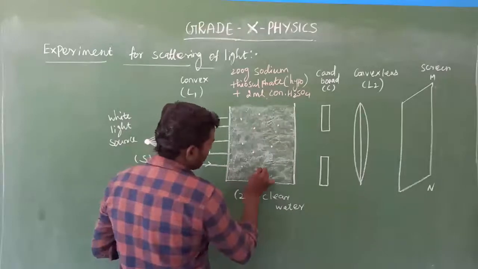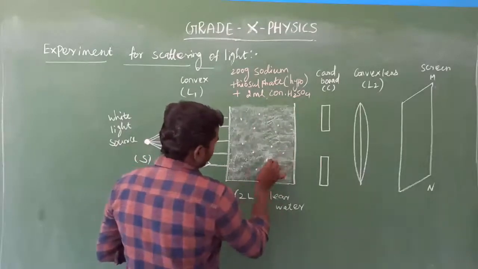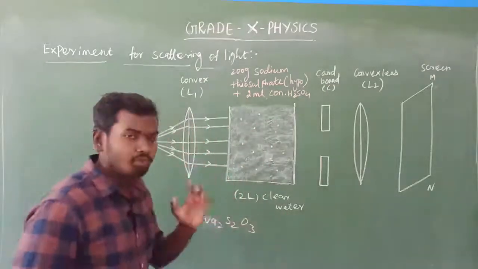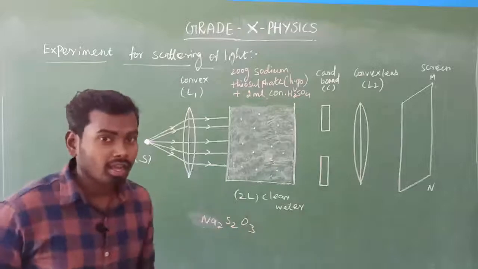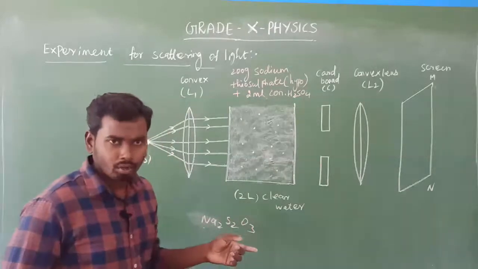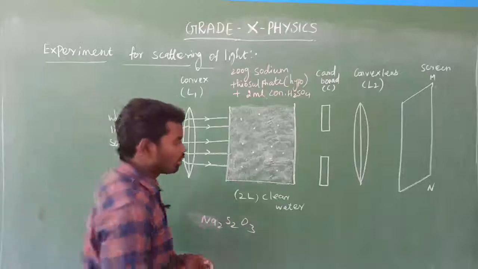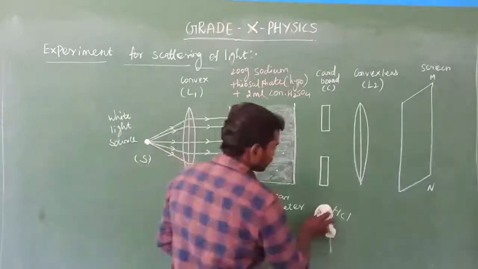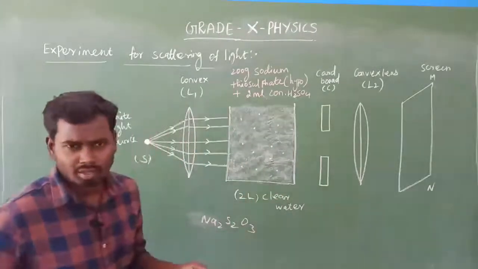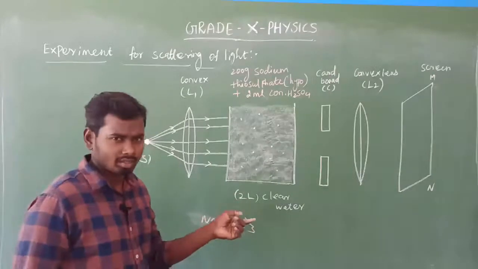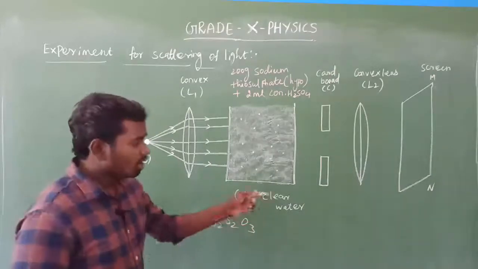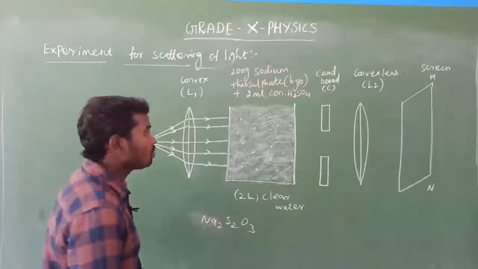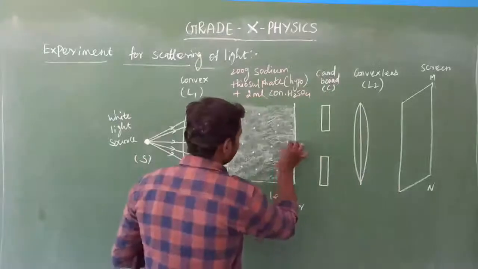Sorry, I think I said hydrochloric acid, but it's not hydrochloric acid. It's sulfuric acid, H2SO4. Hydrochloric acid is HCl. Sorry for that, don't mistake me. That is H2SO4, sulfuric acid.